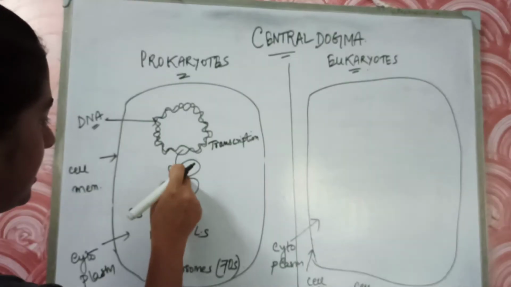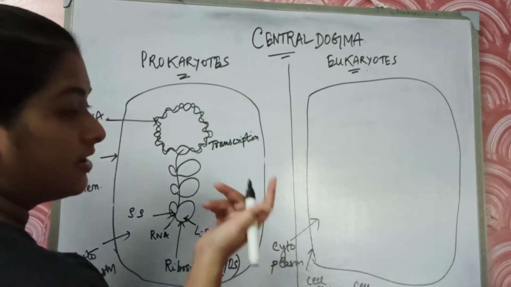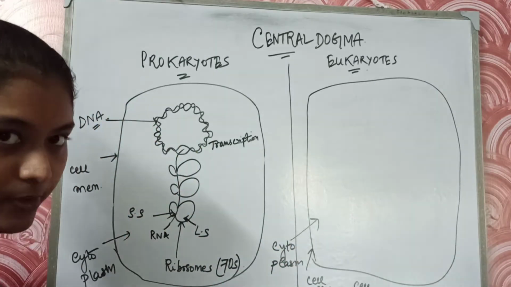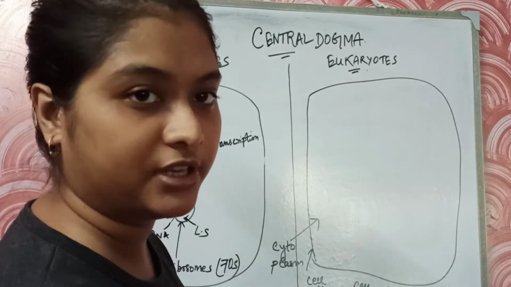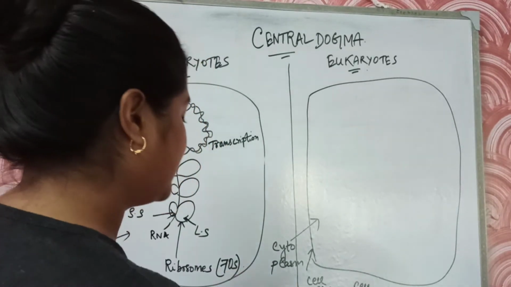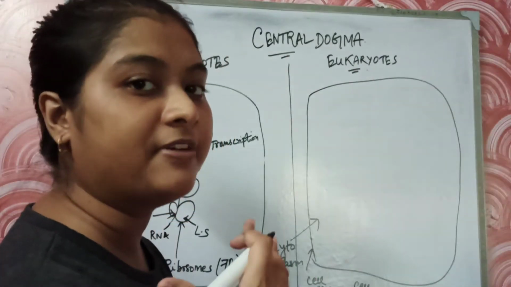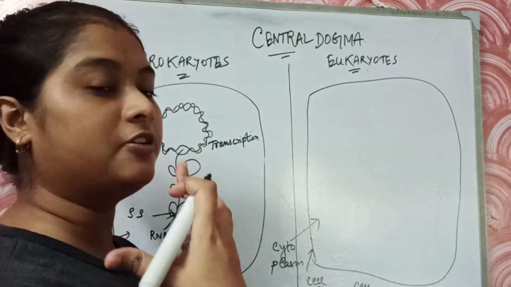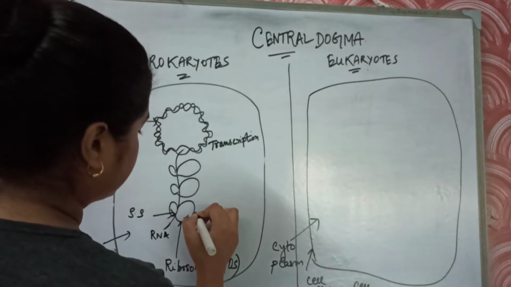Now the ribosomes come and attach themselves to the RNA, and then we will get proteins from the RNA, because we know the ribosome helps in the manufacturing of protein. It helps in the process of translation. It is a protein manufacturing unit, a factory which helps in the manufacturing of proteins.